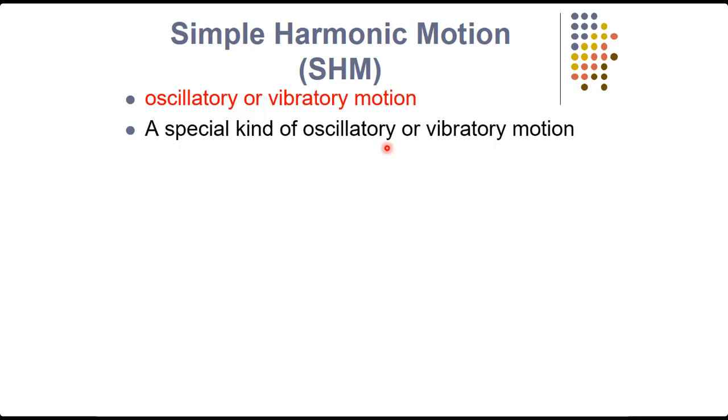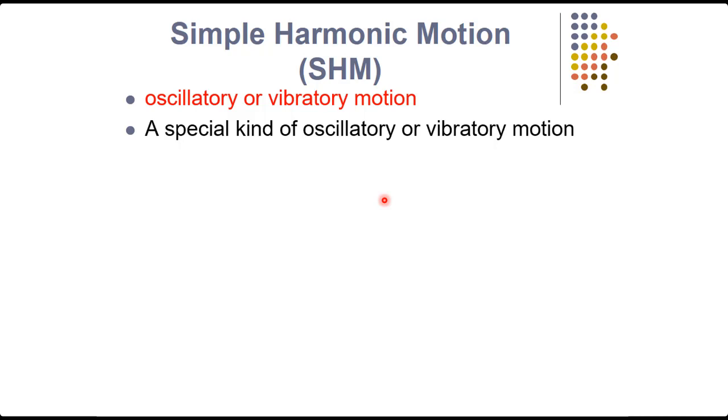So, what is simple harmonic motion? Students, you are already familiar with the word simple and the word motion, but the word harmonic is new for you. You know about oscillatory or vibratory motion. In the previous class, you learned about vibratory motion. A vibratory motion is a kind of motion in which a body moves to and fro about its mean position. So, simple harmonic motion is a special kind of oscillatory or vibratory motion in which a body moves to and fro about its mean position.